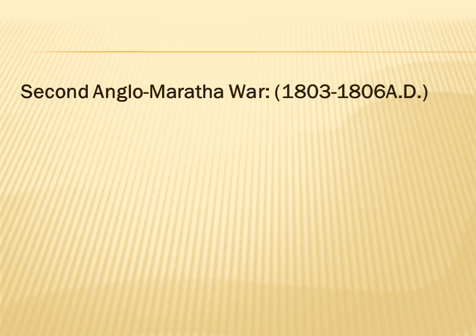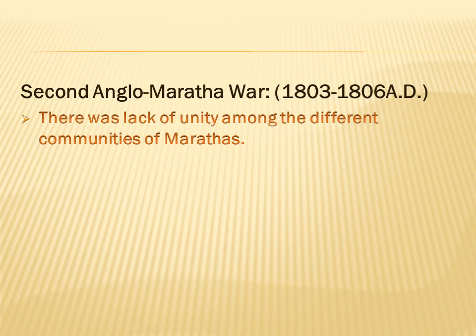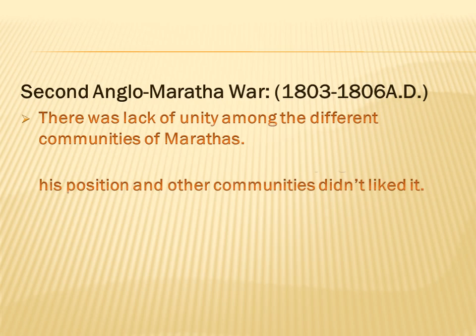Second Anglo-Maratha War. It took place between 1803 and 1806 AD. There was a lack of unity among the different communities of the Marathas. As you know, the Marathas didn't have unity among themselves. They had different communities and a large area was under their control, but still they lacked unity. That's the reason why the British exploited this hostile nature of the Marathas, and they defeated the Marathas in the second and third Anglo-Maratha wars.